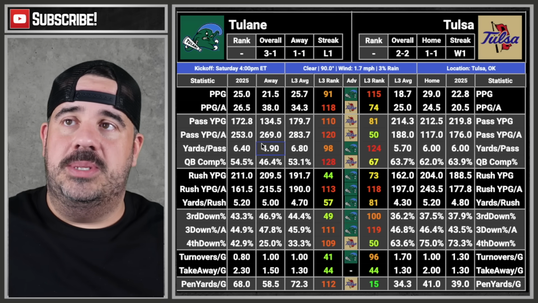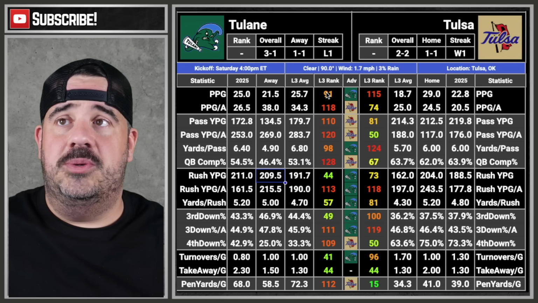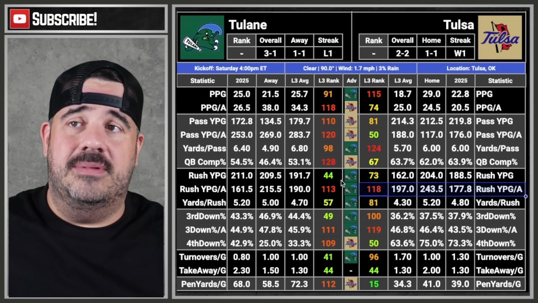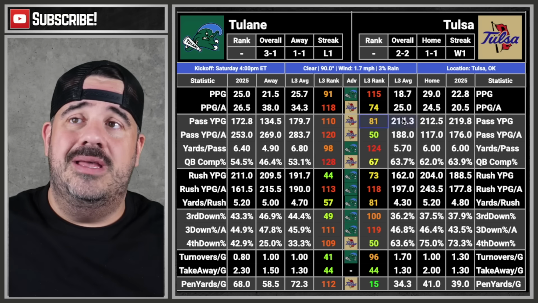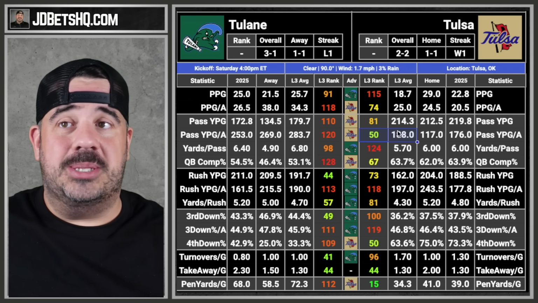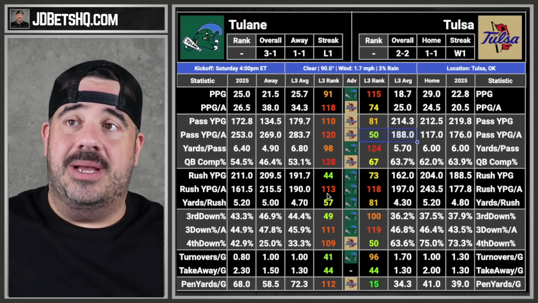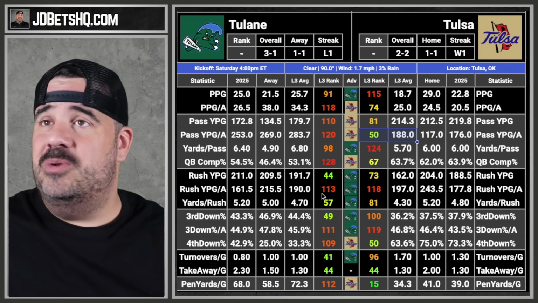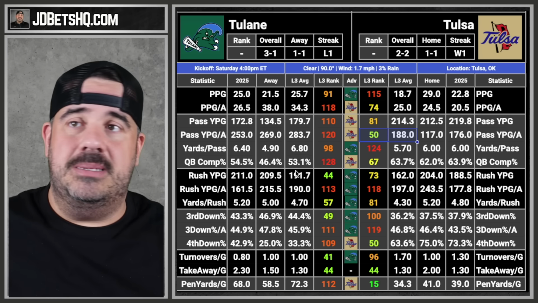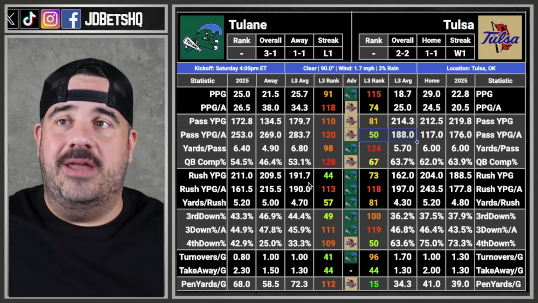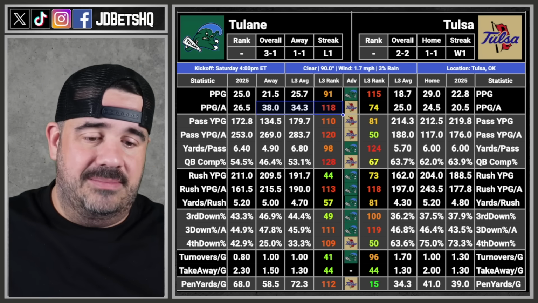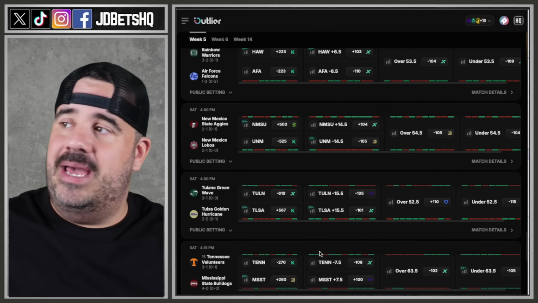Tulane's 3-1, but their numbers are not good. They can run the ball. That's all they can do. And actually, they both can run the ball. Neither one can stop the run. You can kind of throw, and you're good at stopping the throw. But other than that, this game is trash. This game's ugly. Absolutely disgusting. Under maybe? What's the total? 52.5? This game could be 6-10, and that could be the final. This game is, ew. Defense is not good. No, I can't. Don't bet on bad games.